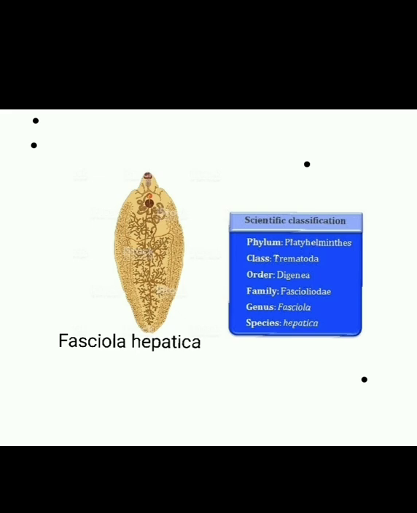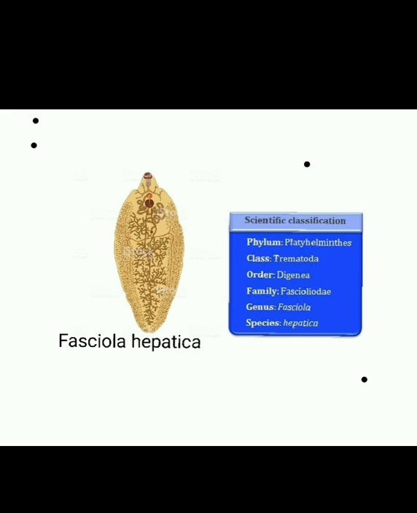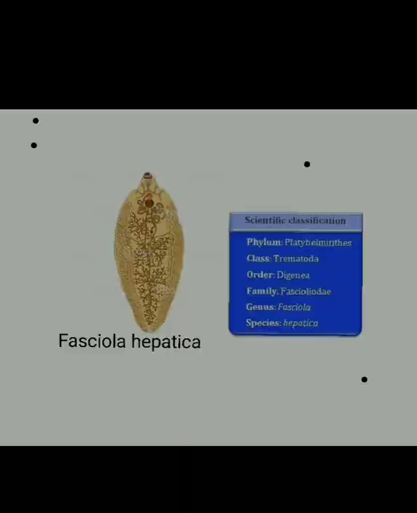Secondly, it has an organ system grade of body organization, and in free living forms, several kinds of organ systems are seen. The digestive system, the excretory system and the nervous system are quite elaborate. The reproductive system is also elaborate, not only in free living forms but also in parasitic forms.